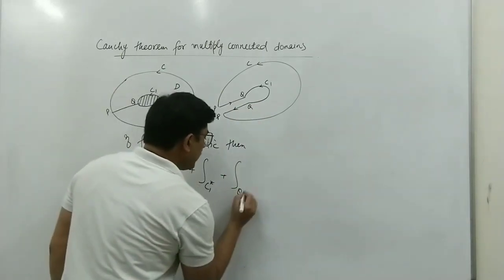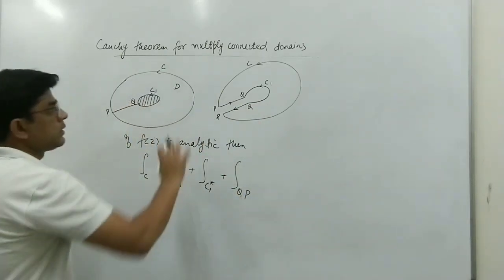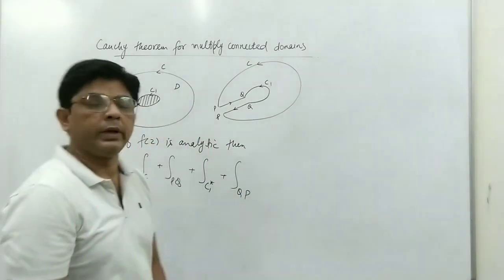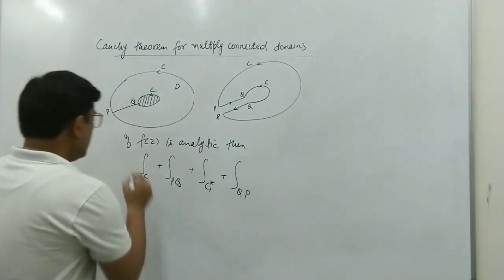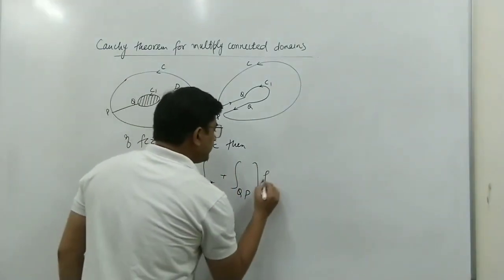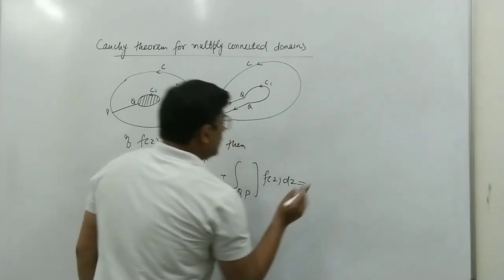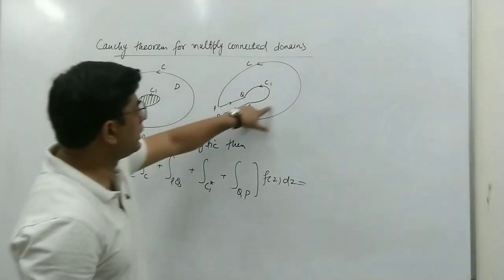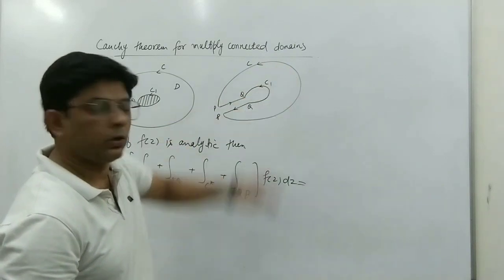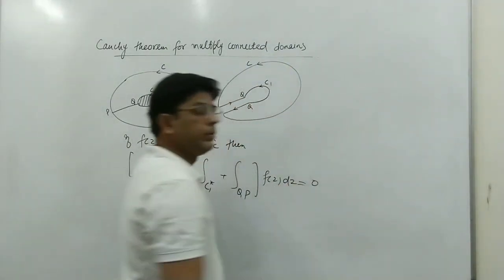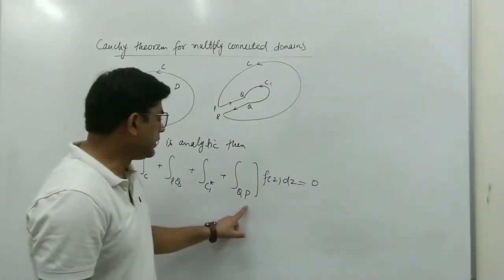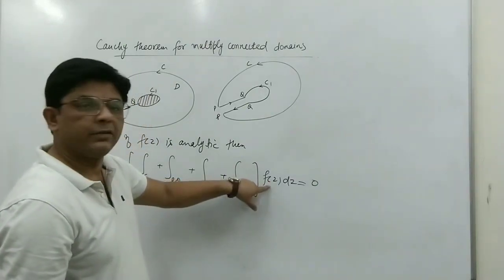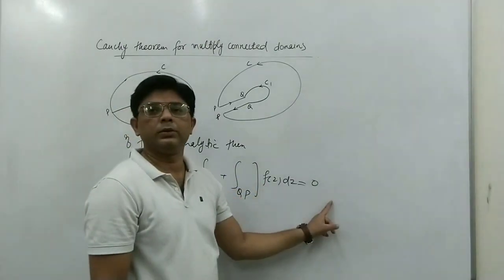And now plus, we come here, the integral QP. Okay. So the integral along this boundary can be written in this form: f(z) dz. Because this function f(z) is analytic in this simply connected domain, we can use Cauchy's theorem, and the integral of f(z) dz will be 0.